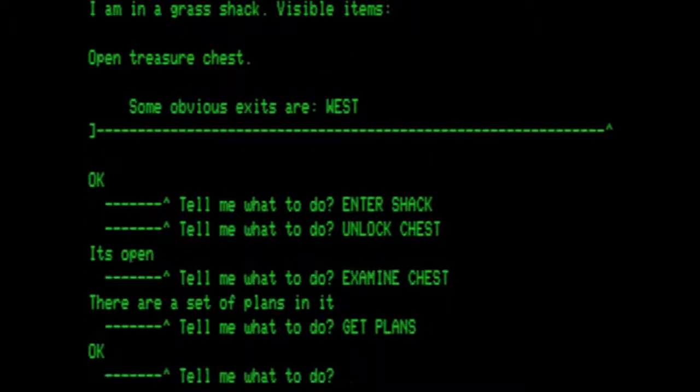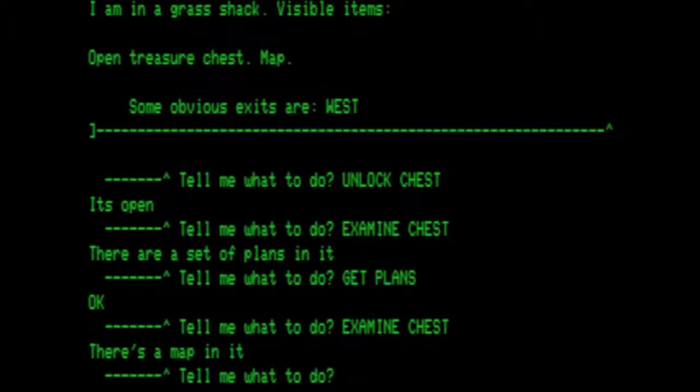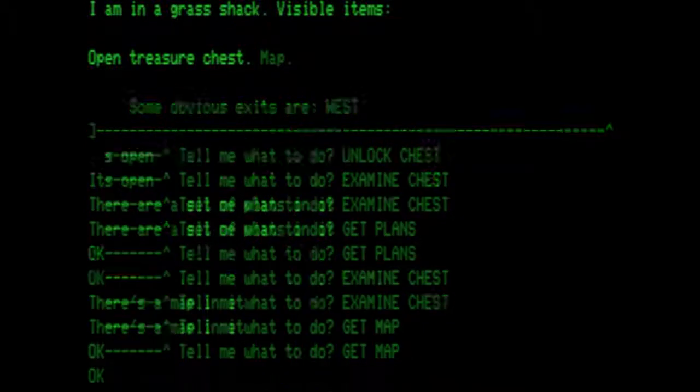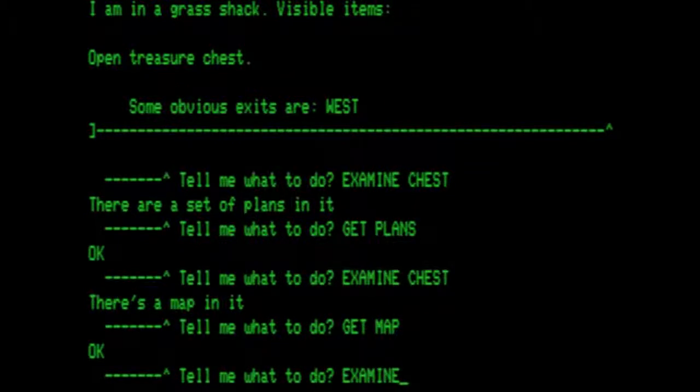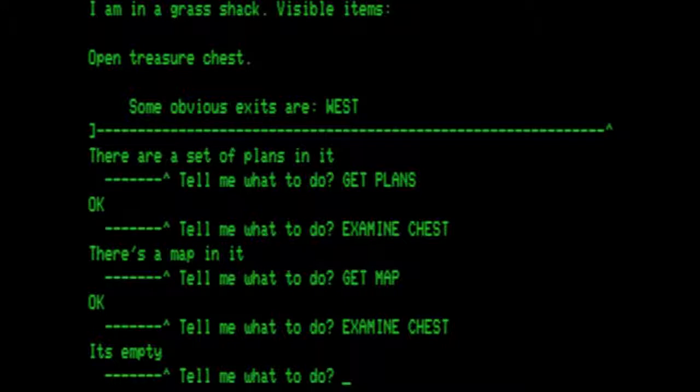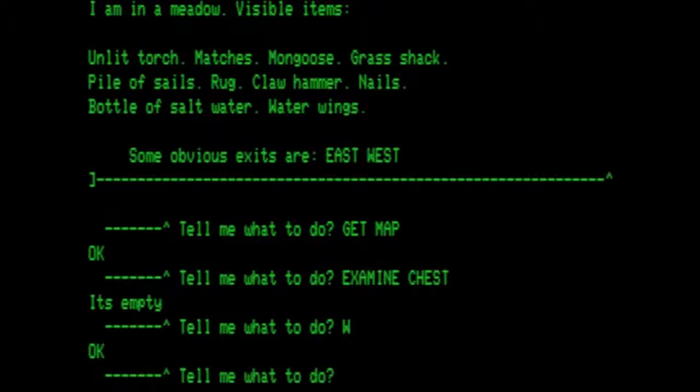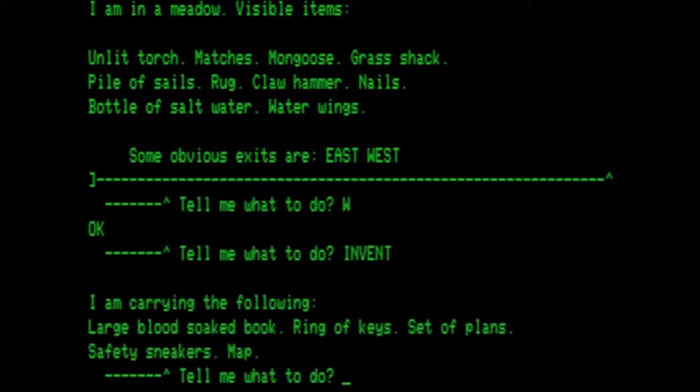And there was a while that I ran around after this trying to figure out what to do next, and then I realized that Scott has a habit of repeating things. So let's examine the chest again and realize there's a map in it. This is just like the rubbing the lamp in Adventureland to get the 2 items that are treasures. There is nothing else in the chest. So we head west. Let's do another inventory. The book, the ring of keys, the plans, sneakers, and the map. So let's drop the plans and drop the map.